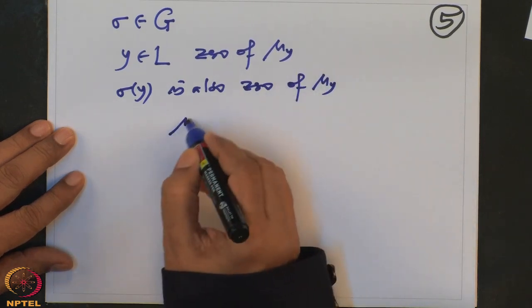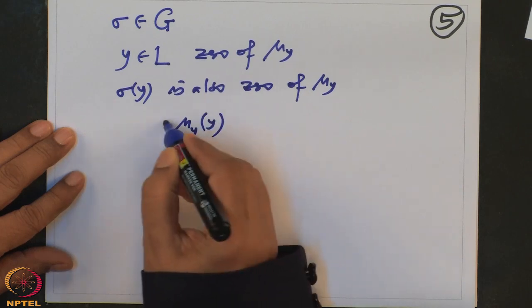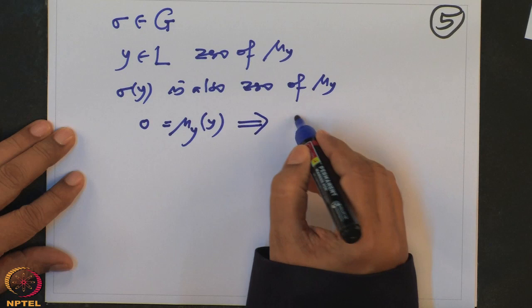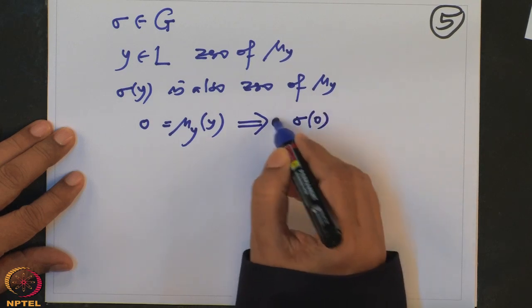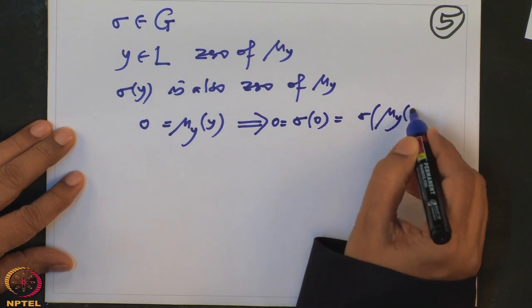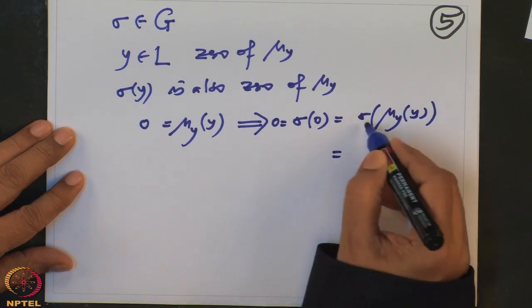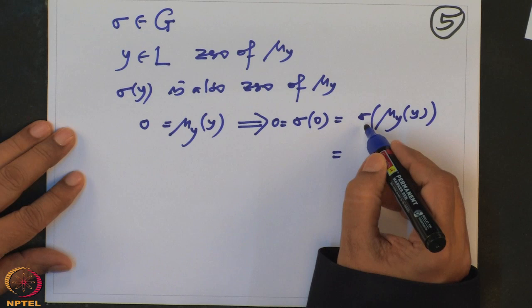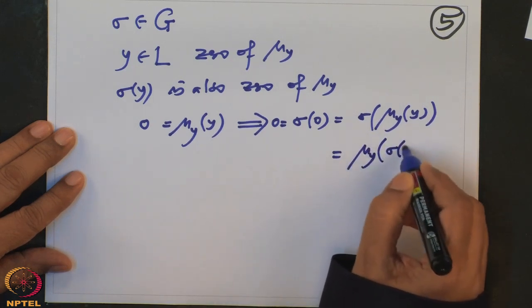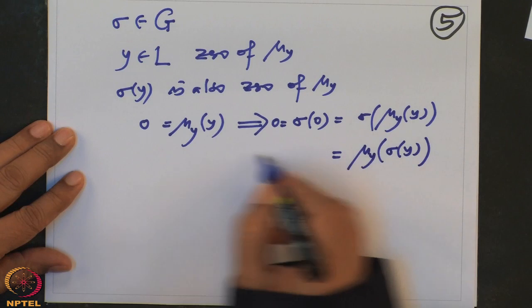That is very simple, because mu y is 0 and I apply sigma to this equation. When I apply sigma to this equation, sigma of 0, which is 0, equals sigma of mu y. But sigma is an algebra homomorphism: it respects the scalar multiplication, it respects the sum, and it respects the powers of y also. So this is the same as mu y of sigma of y. So therefore, sigma of y is also 0.